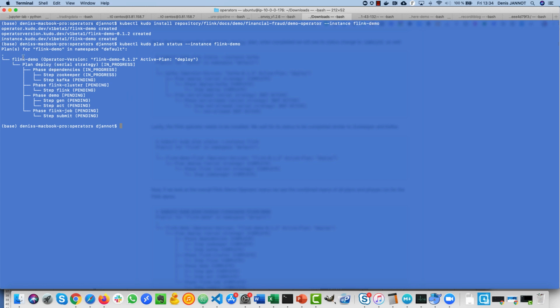And you see, the same way, you have a deployment plan with phase dependencies that deploys Zookeeper and Kafka, another dependency, another phase that is deploying the Flink cluster, another phase that deploys the demo, and the last one that deploys the Flink job. So it's so easy to create Kudo operators that you can even use Kudo to encode the logic of your own application. That itself can use operators.